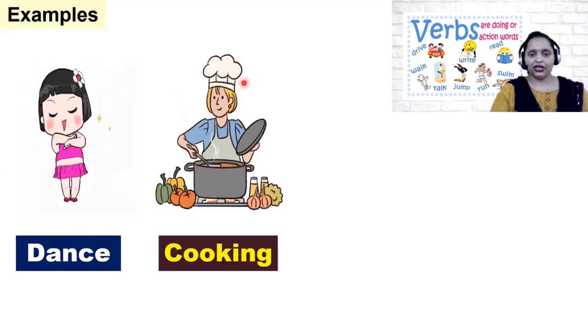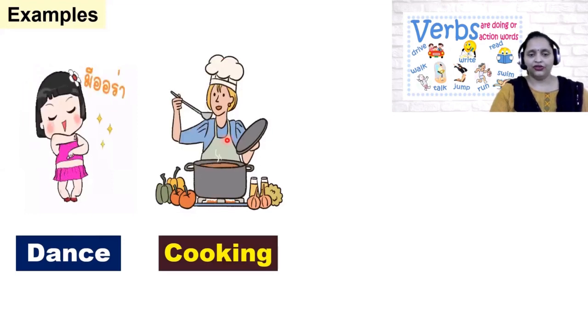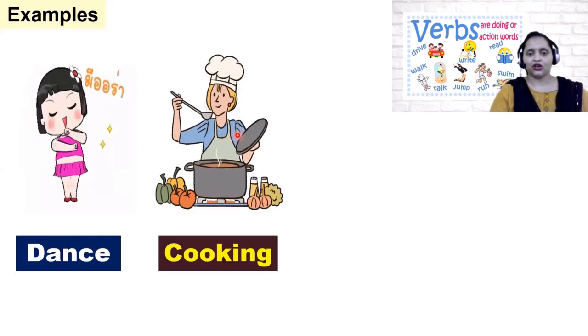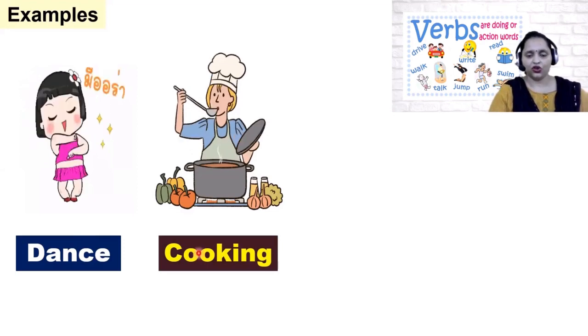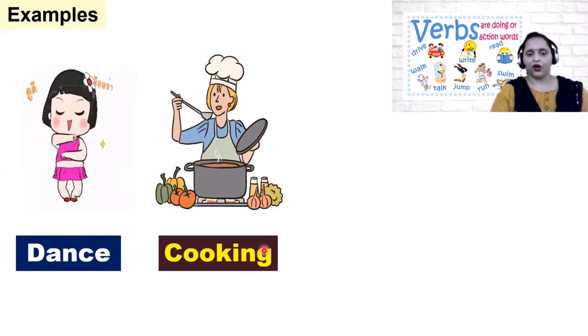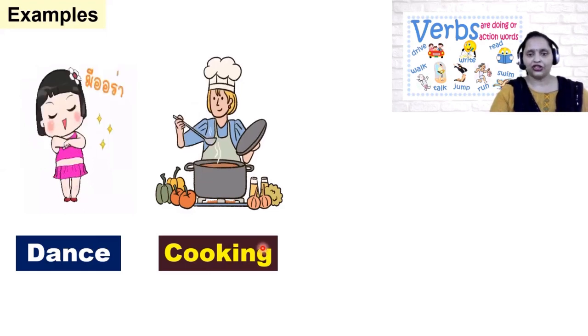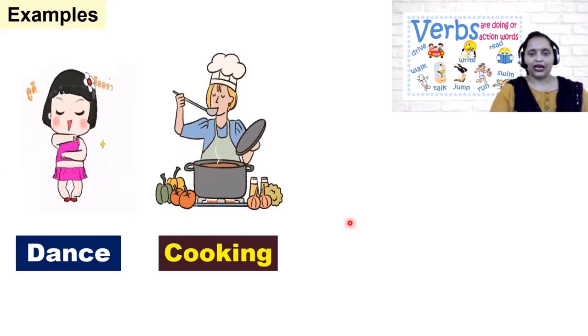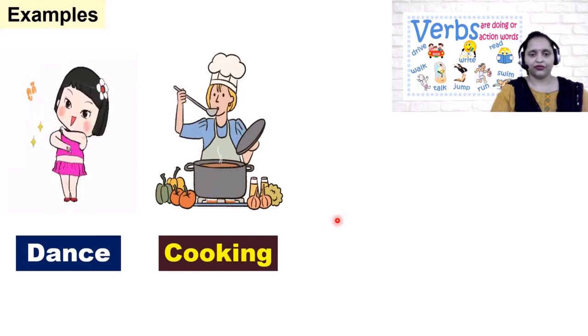See this person? He is a cook. The verb done by him is cooking. So here also the word cooking is a verb because it is an action word.